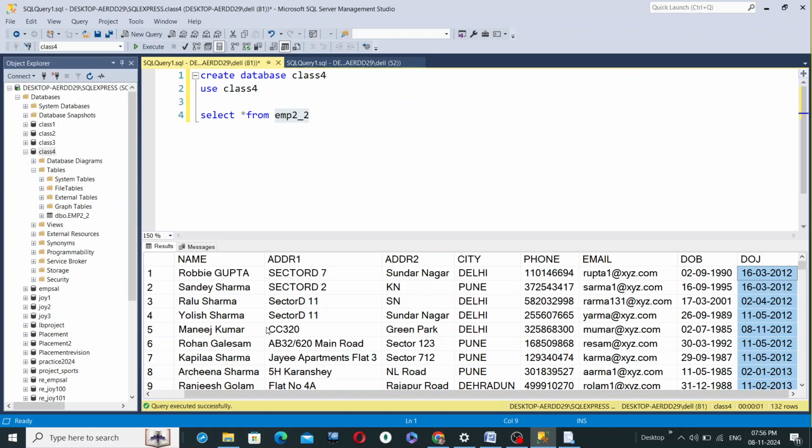So this table we shall deal with in the forthcoming classes. And this was all about the introductory class. And from the next class onwards, we shall dive into the details of SQL. So that was it for this introductory class.